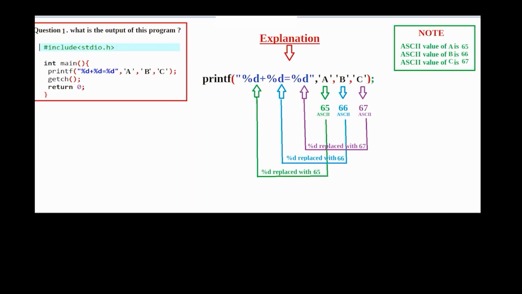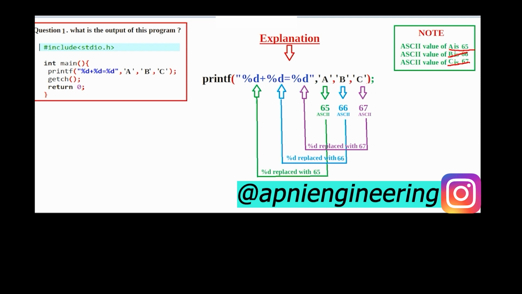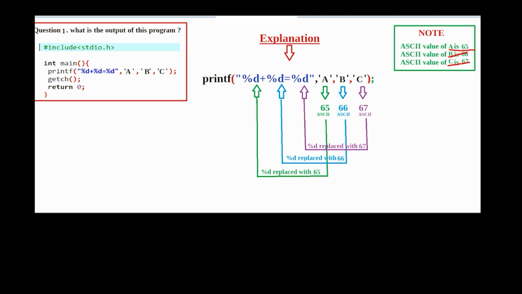Now look at this. Here character A ASCII value is 65. Here character B ASCII value is 66. Here character C ASCII value is 67. When our program is executed, the compiler replaces this character A, this character B, this character C with their ASCII values, which are integers.